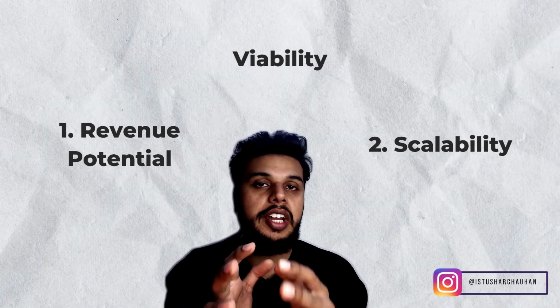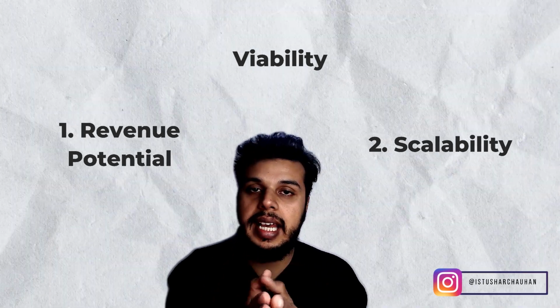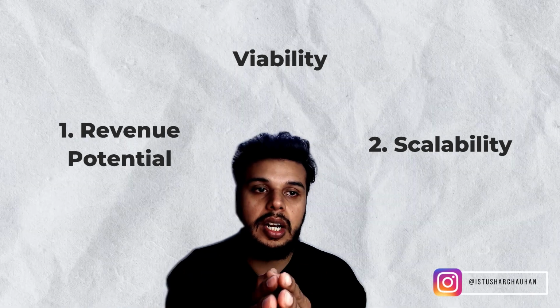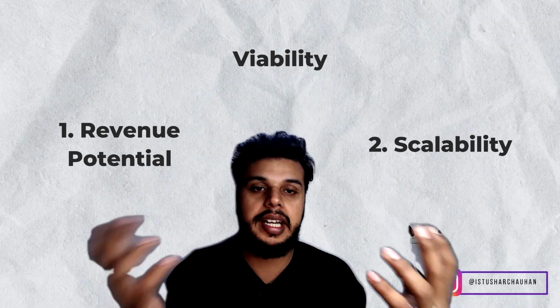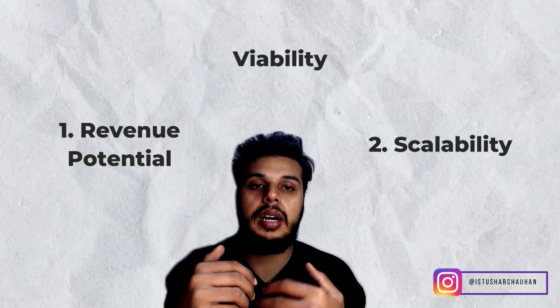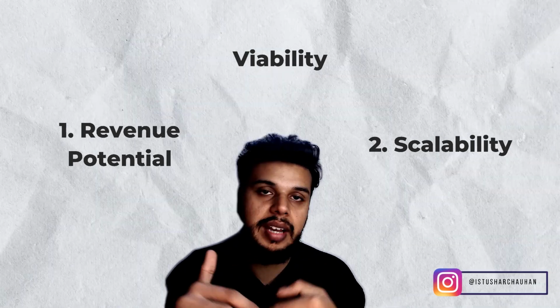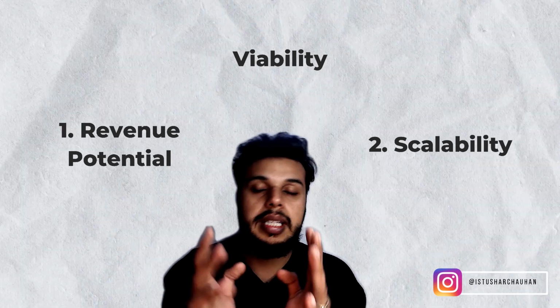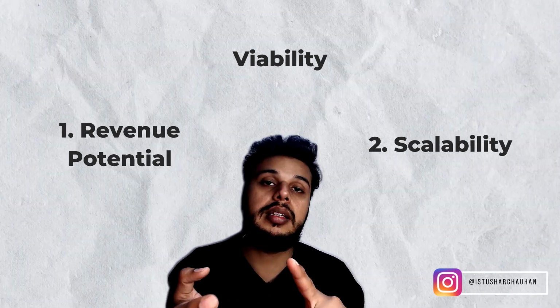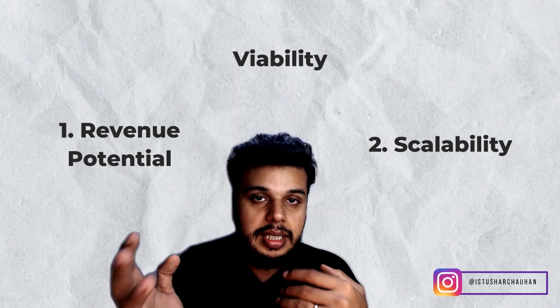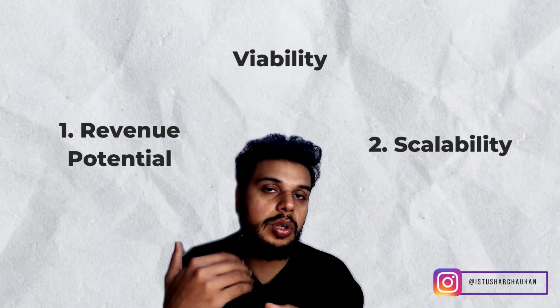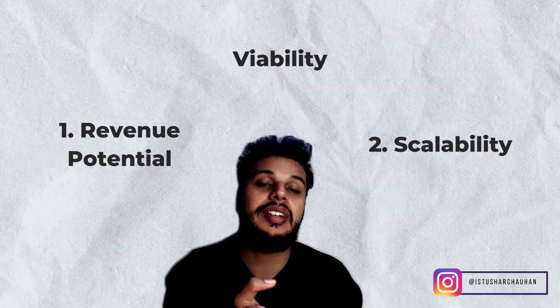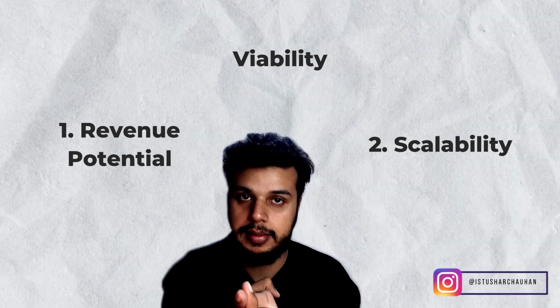So again, calculating revenue potential for a particular business idea is a very complex method, guys. It requires a lot of study, a lot of research. But since we are looking for a raw number over here, we are going to be assuming some things, right? So we are going to be Googling the product on Google. For the first 3 organic links that come up, we are going to be checking out the traffic for those particular websites on home pages, right?